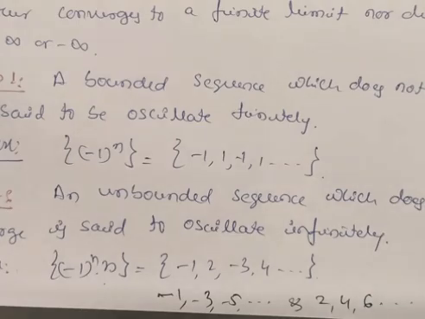This is all about the definitions of bounded sequence, least upper bound, greatest lower bound, convergent sequence, divergent sequence, oscillatory sequence, and oscillating finitely and infinitely. This is all for today's session. In the next session, I will start with theorems. These two sessions are just introductory, the basic definitions we studied about sequences. These definitions help us understand the next topics. Thank you very much for being with me in this session.